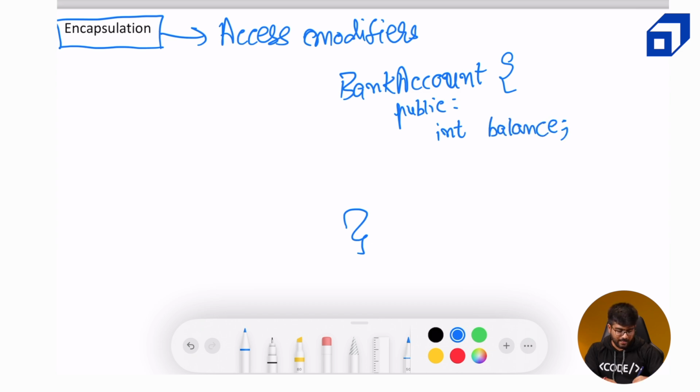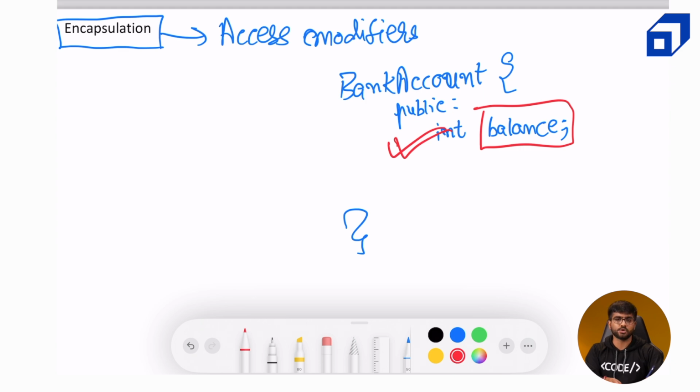Now anyone can access this data member from outside the class, whoever the user of this particular class is, and they can update it. Let's say my balance was 10 rupees. They can tweak it to 100, or they can make it 0 as well, and they can make it negative. There is no control over how this data member can be accessed by others. So this is where encapsulation comes into place.